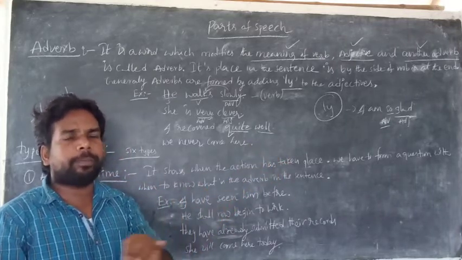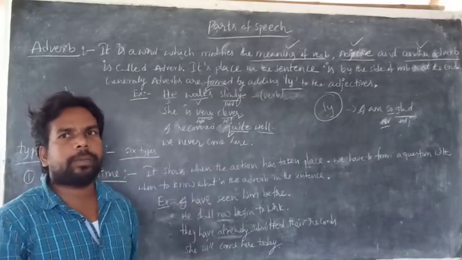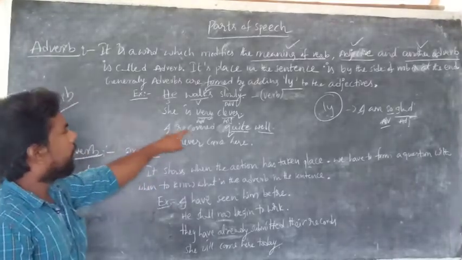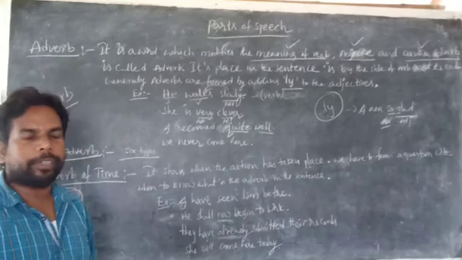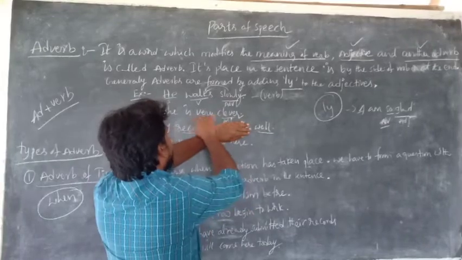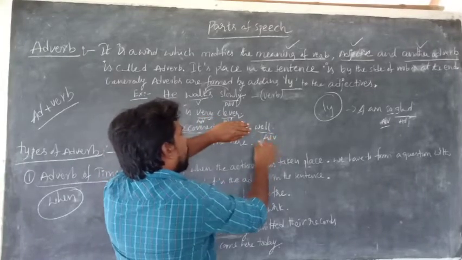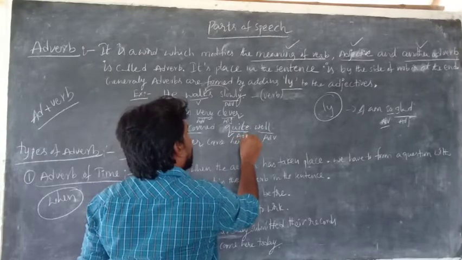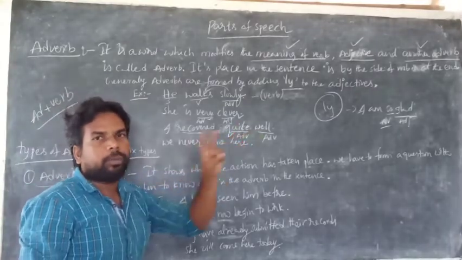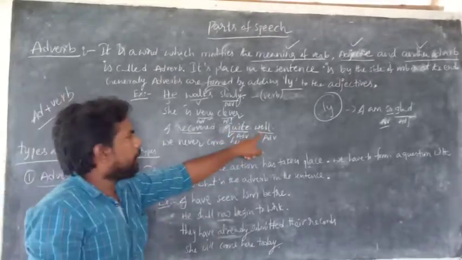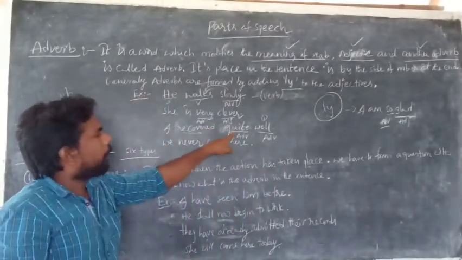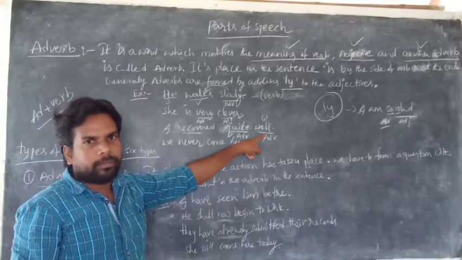First function modifies the verb, second one modifies the adjective, and the third one modifies another adverb. Look at here. I recovered quite well. Here well modifies the verb, so it is called an adverb. Quite well means this quite also modifies an adverb, so this is also called an adverb. There are two adverbs. The first one modifies the verb recovered, and quite modifies the adverb well.